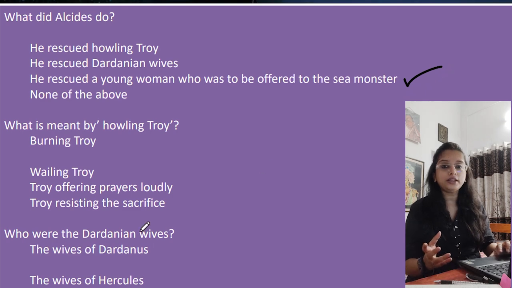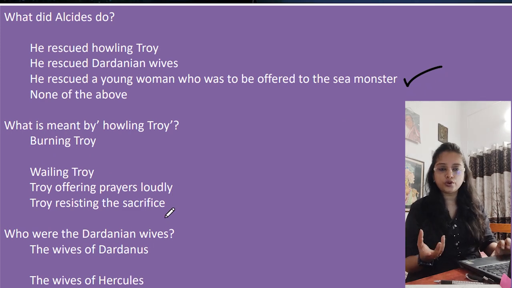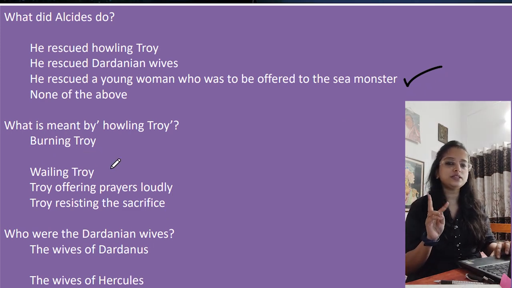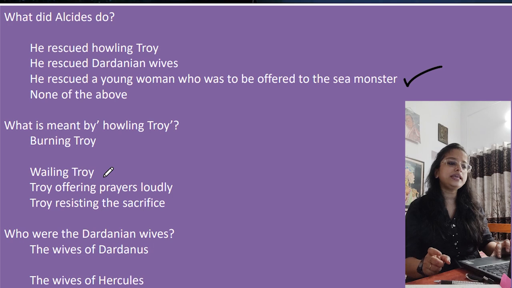What is meant by howling Troy? Burning Troy, wailing Troy, Troy offering prayers loudly, Troy resisting the sacrifice. They could not resist, they could not burn. So two better options you have. One is wailing Troy, another one is Troy offering prayers loudly. But howling Troy, the exact meaning of the word, is wailing or crying.